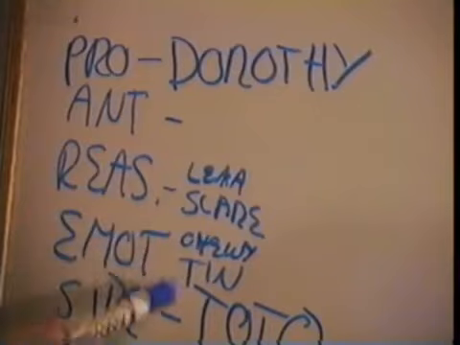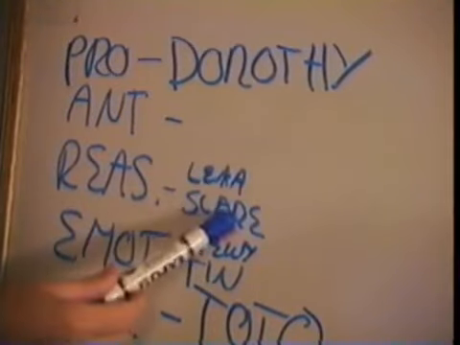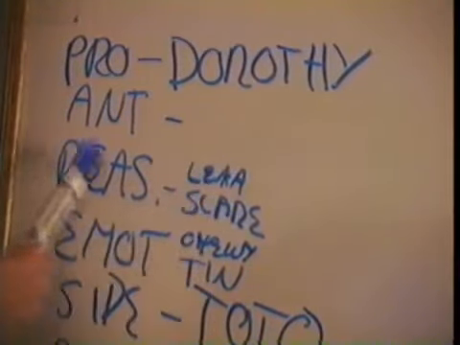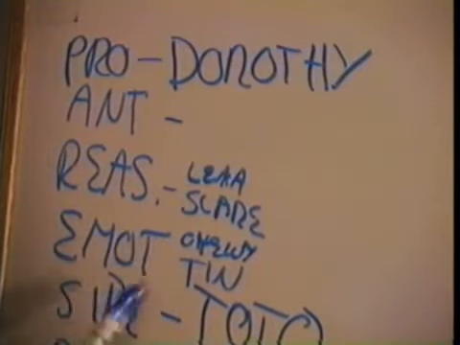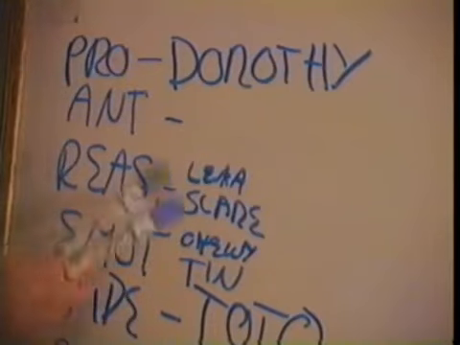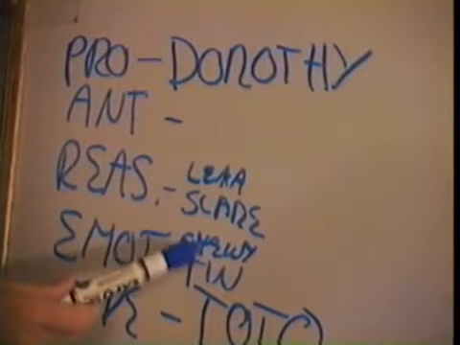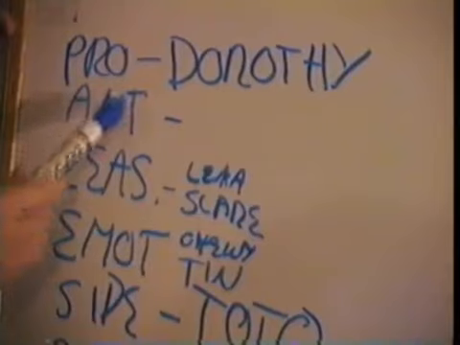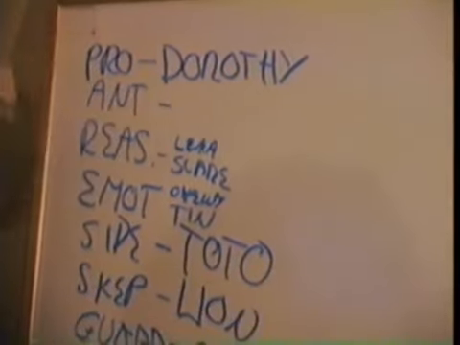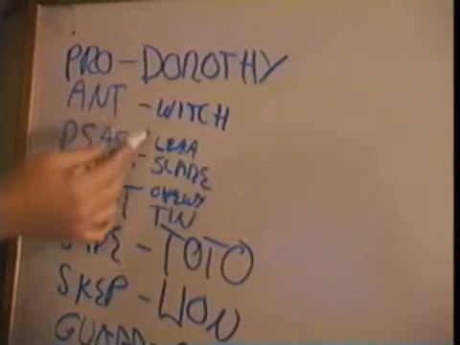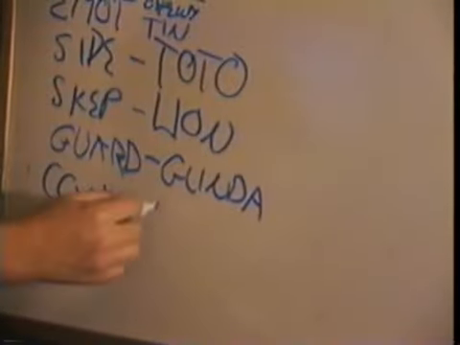And as an author, you now have to describe this by showing specific scenes to show why the Scarecrow is not a typical reason archetype, why the Tin Man is not a typical emotional archetype. Another way of combining characteristics differently that we found in Wizard of Oz was with the antagonist and the contagonist. The antagonist might at first seem to be the witch. And that would put her in the same role as the Empire, the Grand Moff Tarkin. And then down here, we look at the contagonist, who would seem to be the wizard,